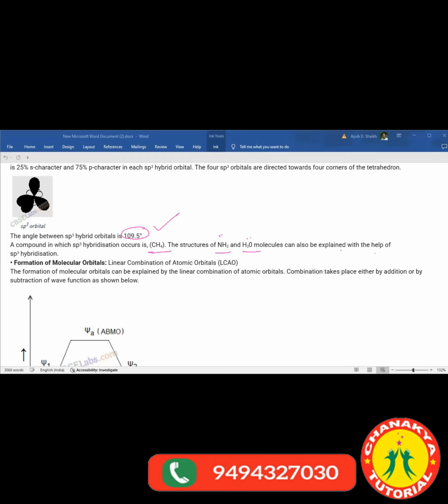Now the next one would be the formation of molecular orbitals, which we have to see. Shall I explain it now or shall we continue it tomorrow? Because it's 4:30. I think you have to join the other class as well.